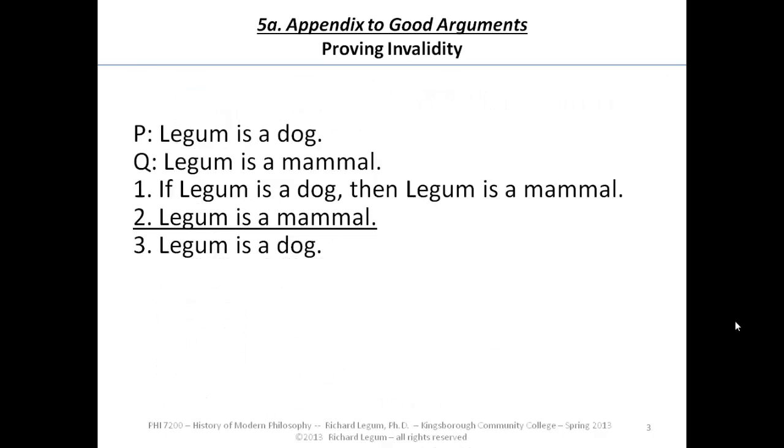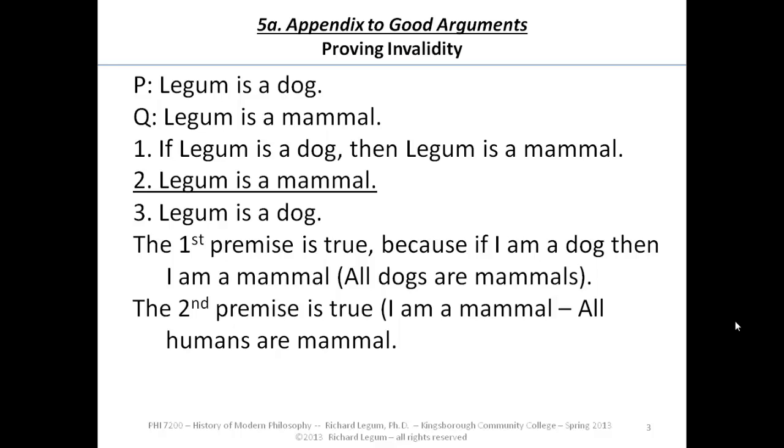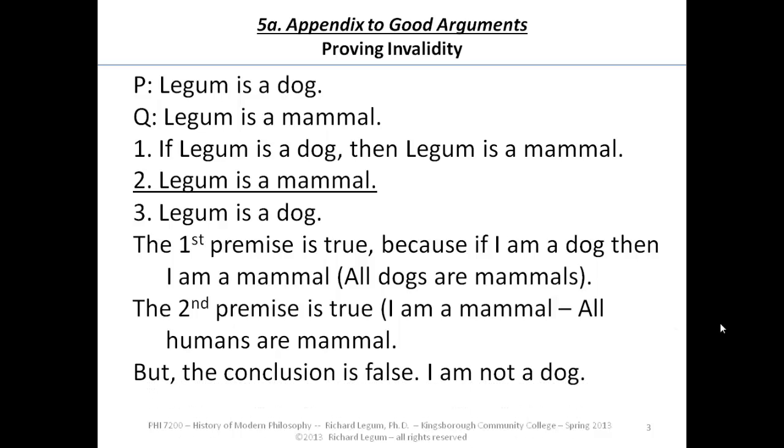So we now have an example where the first premise is true, because if I'm a dog, then I'm an animal, and then I'm a mammal. Second premise is true, I am a mammal, but the conclusion's false. I'm not a dog. So we filled in the pattern so that the premises are true and the conclusion's false. So that proves that the argument is invalid.